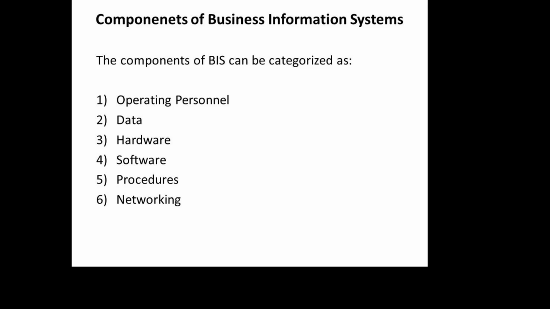These are the inputs, and there is a procedure where these inputs will be processed. Doing the job step by step, the steps to be followed, is called procedure.